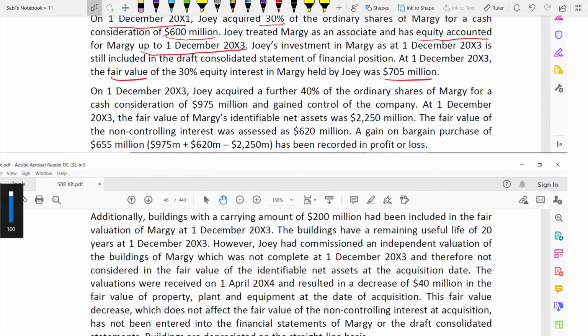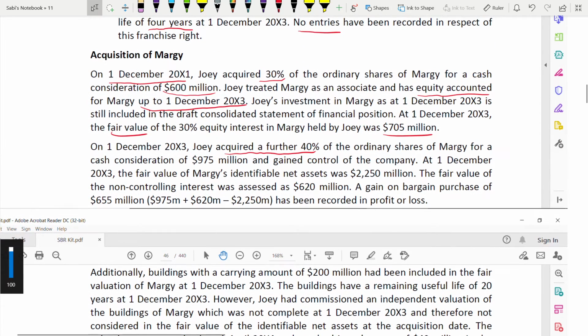So on 1st December 2003, Joy acquired a further 40% on that date. This is known as step acquisition. They are not buying the full 70% together. Rather, they are buying 30% and then 40%. That means they are now gaining control. They are becoming a subsidiary on 1st December 2003. Before they had 30, now they have 40, 30 plus 40, 70.